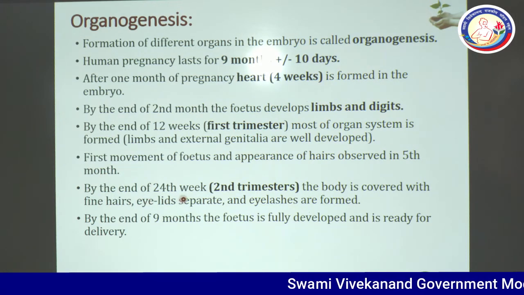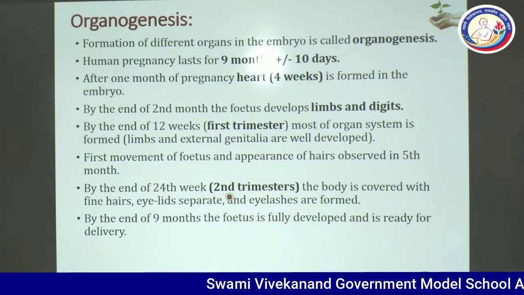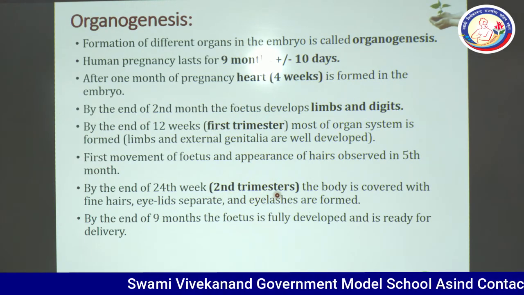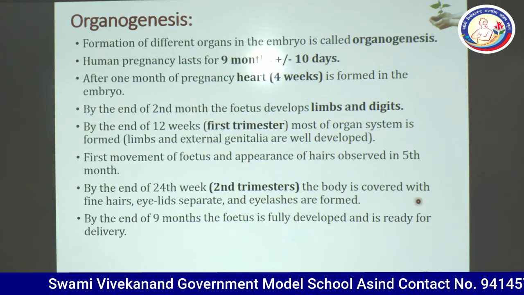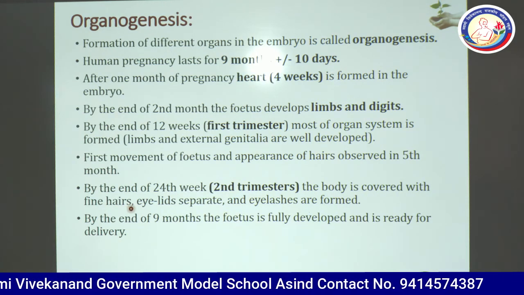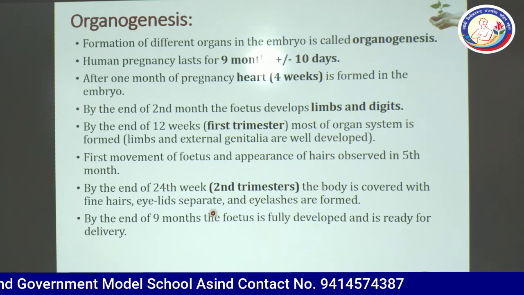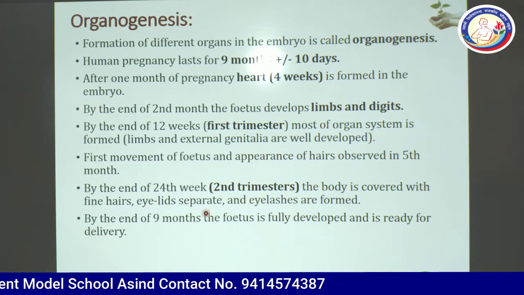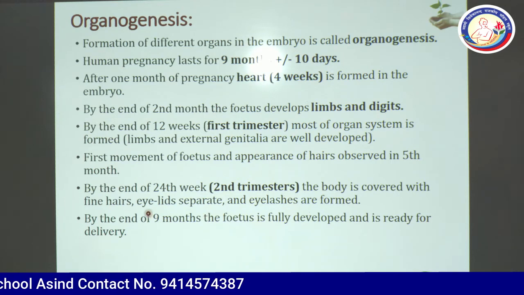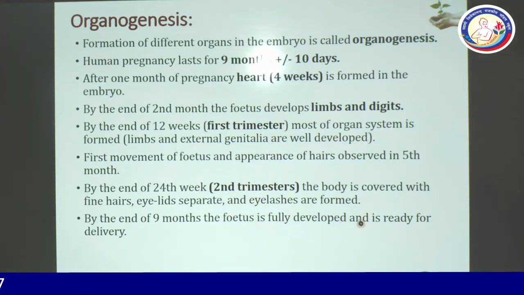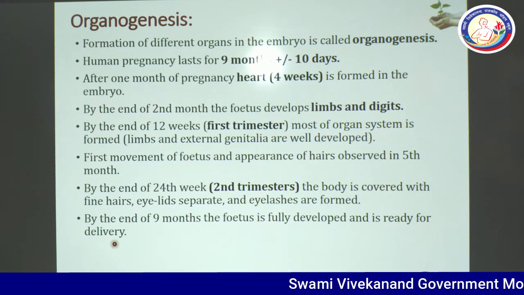By the end of the 24th week, it means after the end of the 2nd trimester, 3 plus 3, 6 months, the baby is covered with fine hair. Eyelids separate. Initially eyelids are not separated, but now they will be separated and eyelashes are formed. And by the end of the 9 months, the fetus is fully developed and is ready for delivery. So after 9 months, delivery can be seen.